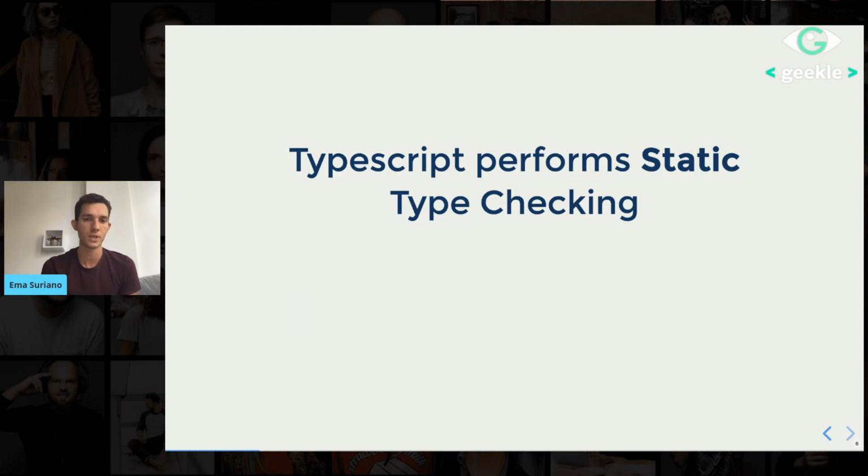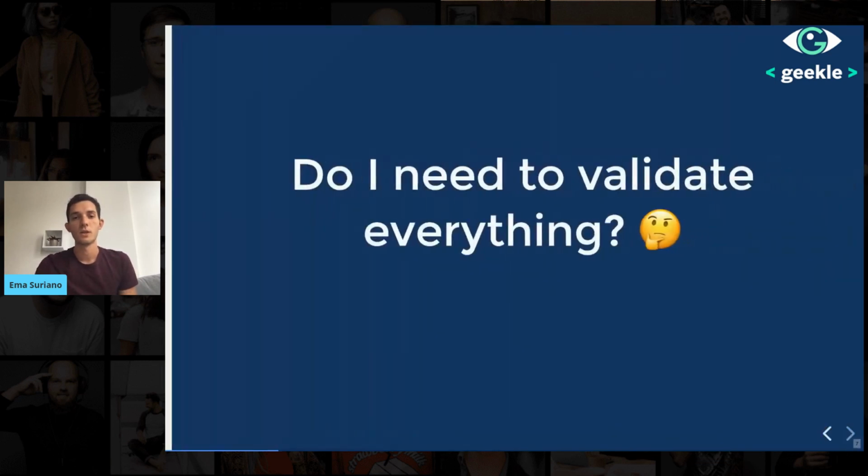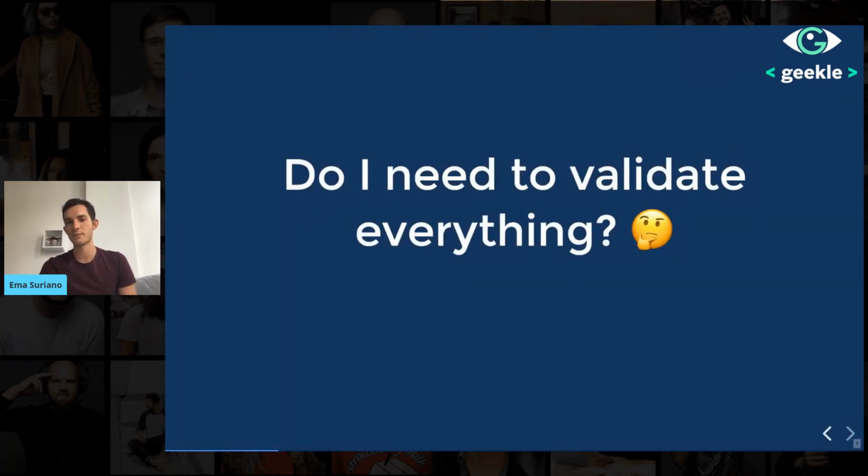Basically what this means is TypeScript performs static type checking, but runtime validations are outside its scope. Many people assume that TypeScript will check the types, but TypeScript is just compile time, and in your final application, it wouldn't even exist. So we are the ones that need to take care of the runtime validation, not the framework itself, because it's not built for that. So the question is, do I need to validate everything? Because if TypeScript won't take care of that, then I have to.